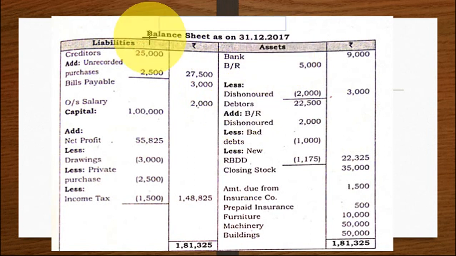Finally, let us prepare the balance sheet. So on the liabilities side, if you are writing capital first, you can write capital 1 lakh, add net profit 55,825, less drawings 3,000, less private purpose. This is also drawings. Okay, 2,500, less income tax. So this is also drawings. So you can take all the three together and deduct it, no problem. Okay, so we are deducting all these. So you get 1,48,825.